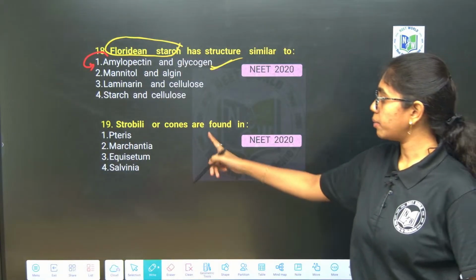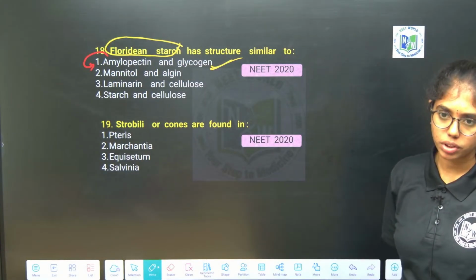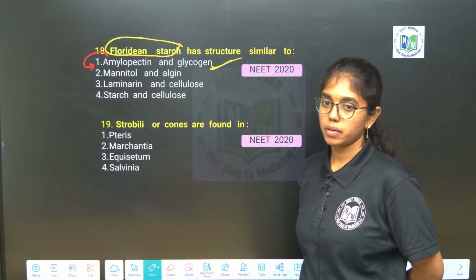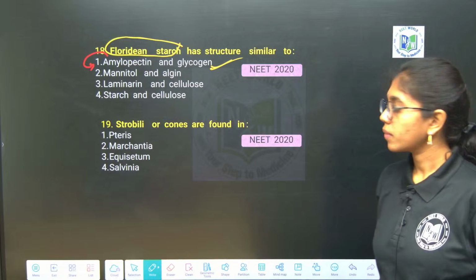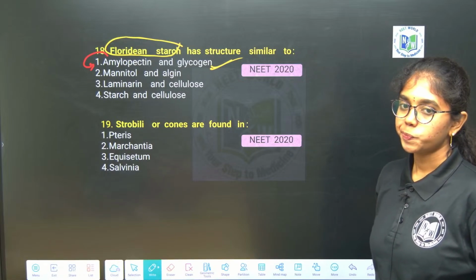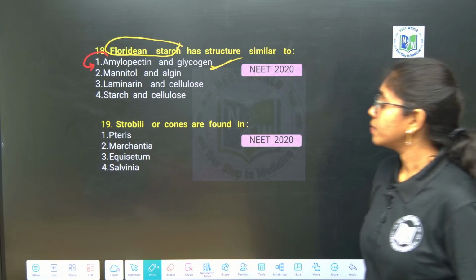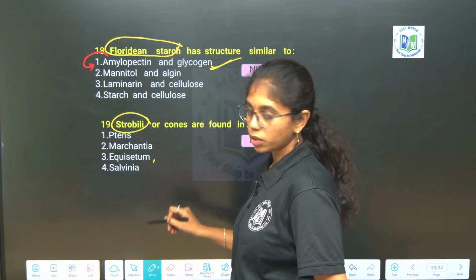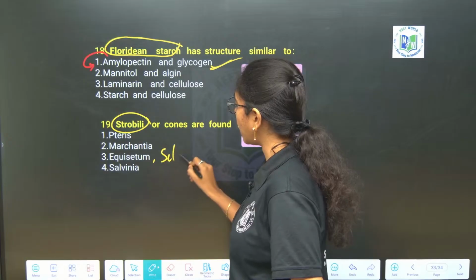Okay. Next, about strobili cones. Just now we have learnt. Observed in what type of pteridophytes? The examples for strobili or cones in pteridophytes include Equisetum and Selaginella.